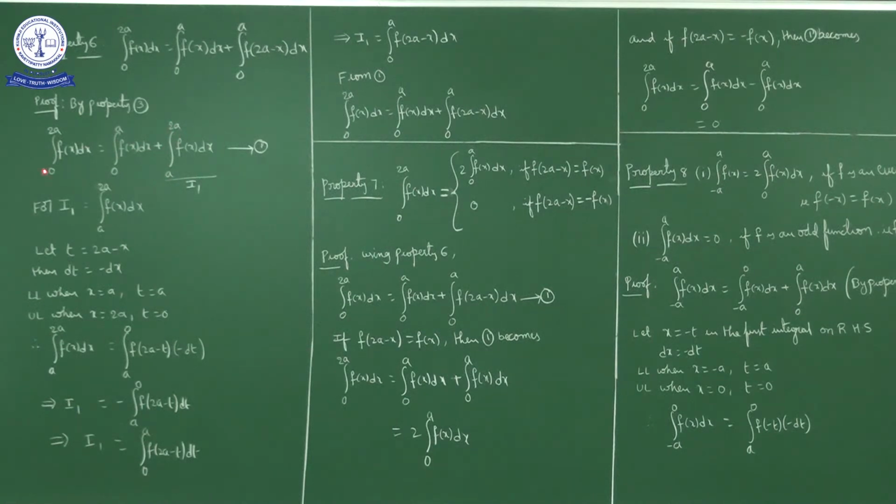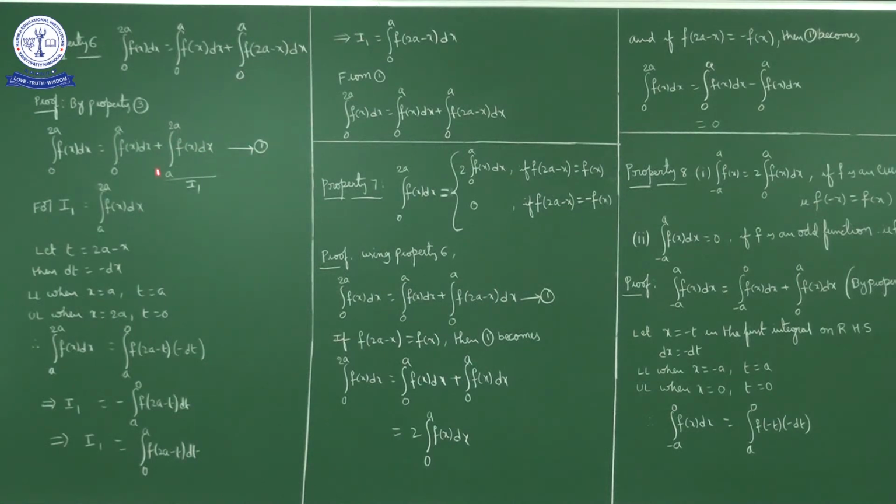So integral 0 to 2a f of x dx I will write as integral 0 to a f of x dx plus integral a to 2a f of x dx. Here, instead of calculating from 0 to 2a directly, we are calculating 0 to a and a to 2a. Okay, integral 0 to 2a f of x dx is equal to integral 0 to a f of x dx plus integral a to 2a f of x dx.